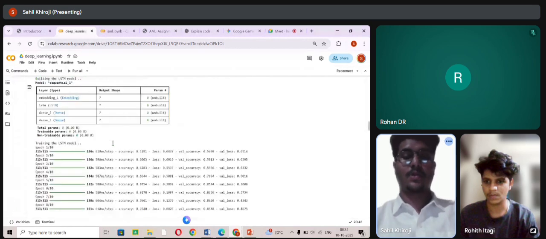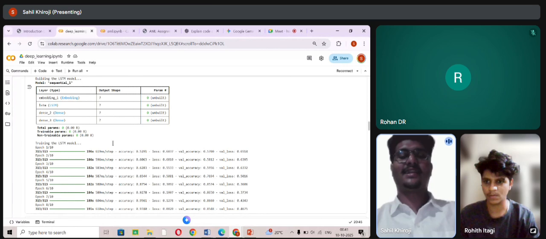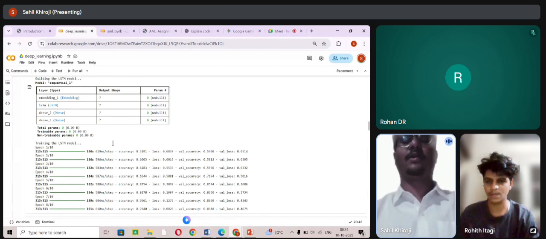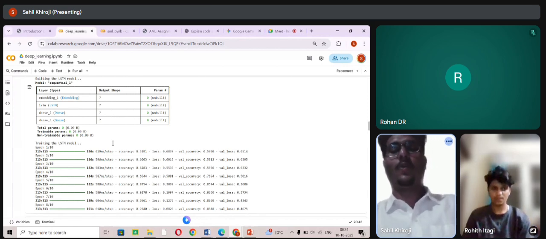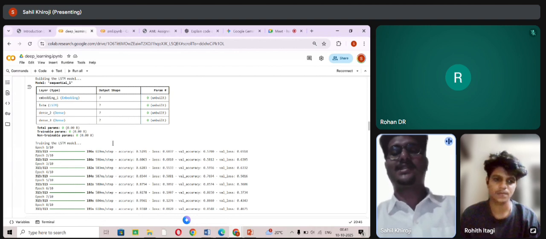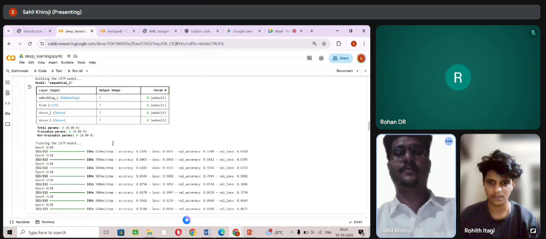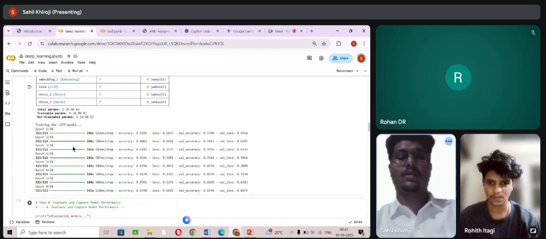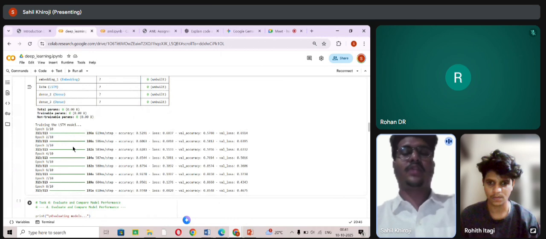Output. This table shows the layers used in the LSTM model. It indicates that the model hasn't been built yet because it depends upon input data. Once data is passed, the model structure becomes active and ready to train. We train the LSTM model for up to 10 epochs with a batch size of 64.